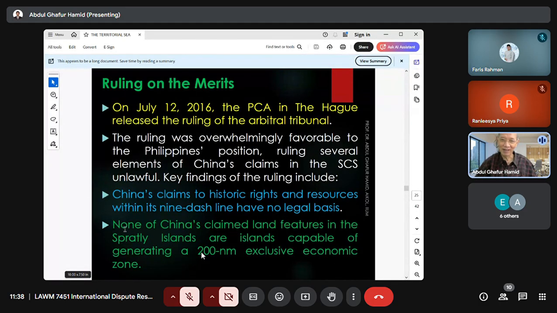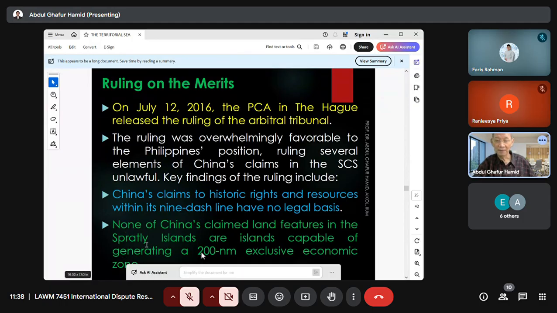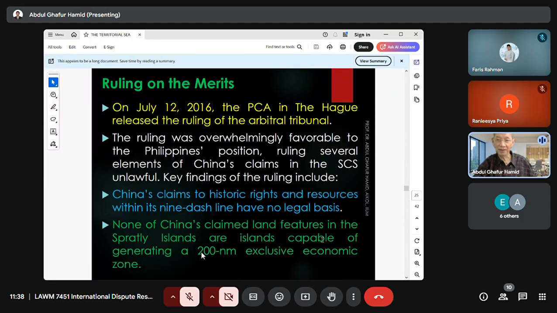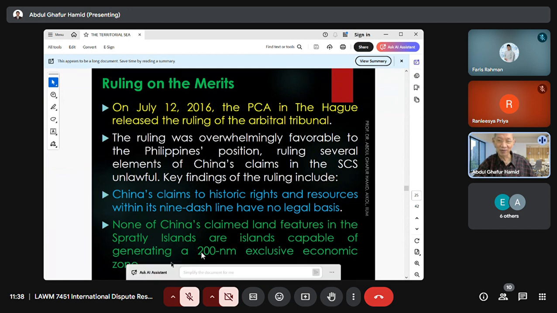So the tribunal decided that these historic claims, historic rights, or historic title have no legal basis, for one. Number two, none of China's claimed land features in the Spratly Islands are islands capable of generating a 200 nautical mile EEZ. They are not islands.